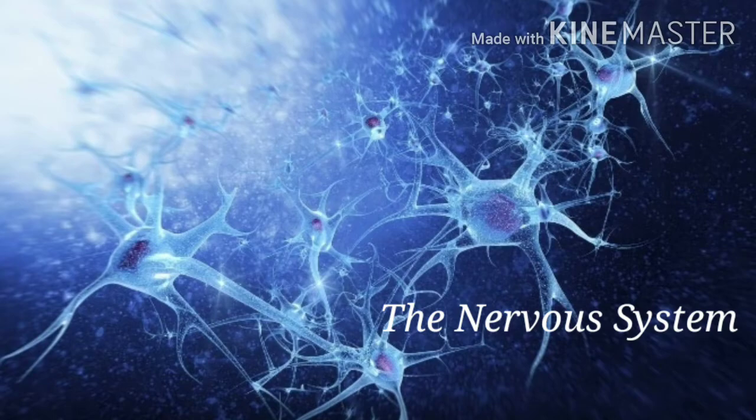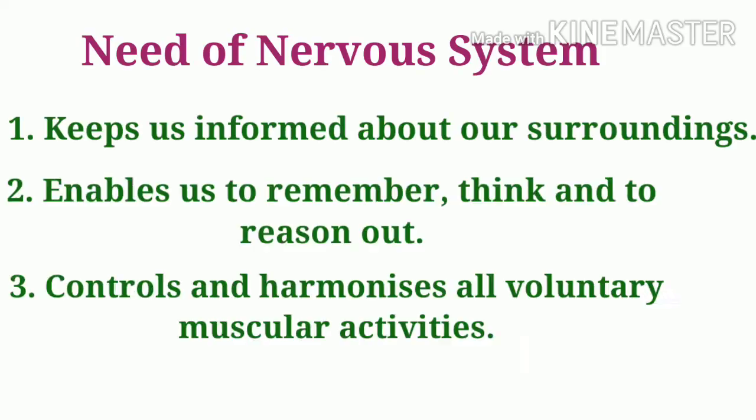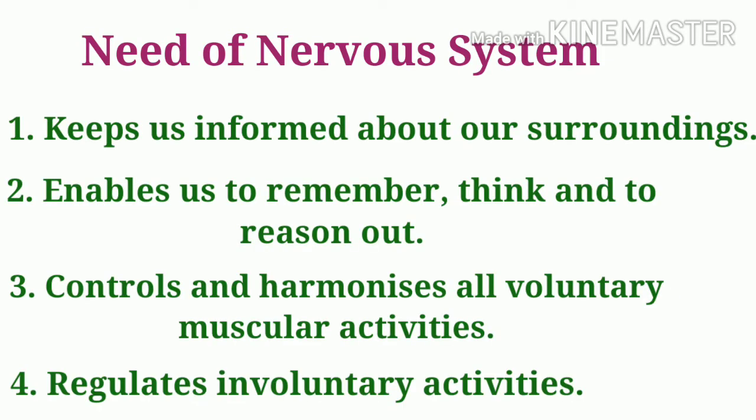Let's understand what is the need of nervous system in our body. It performs various functions in our body, such as it keeps us informed about the outside world through our sense organs. It helps us to remember, think, reason out, etc. It controls and harmonizes all voluntary activities of our body. It also regulates various involuntary activities of our body, such as heartbeat, breathing, etc.